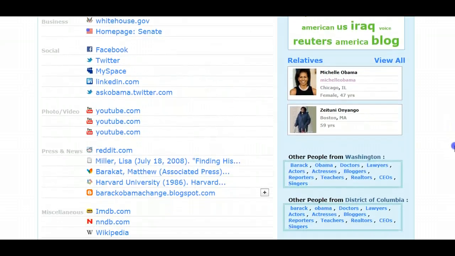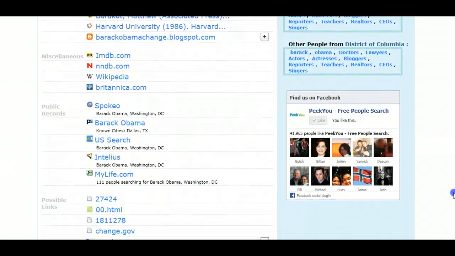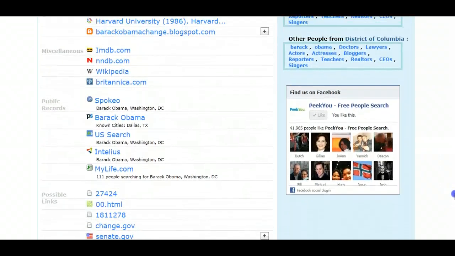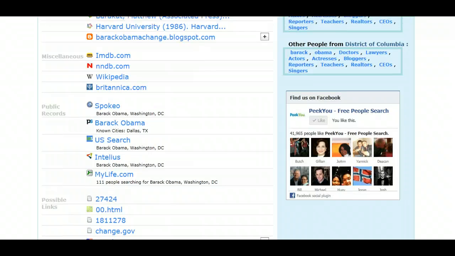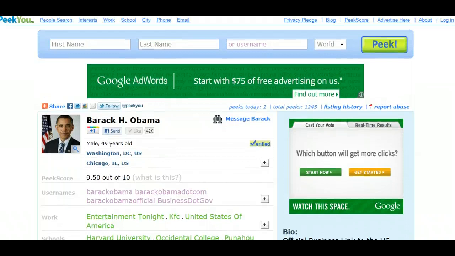And again, that can be very interesting for data enrichment projects where you have a large mailing list. PeekYou can definitely help in filling out that list. That can help you build a lot more interesting outreach. But if you also want to look at other things that PeekYou does, we're going to cover that right now.